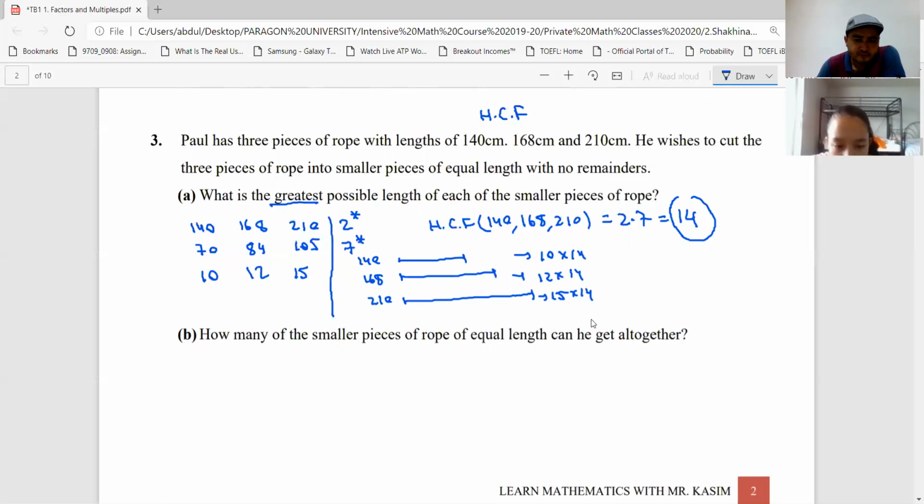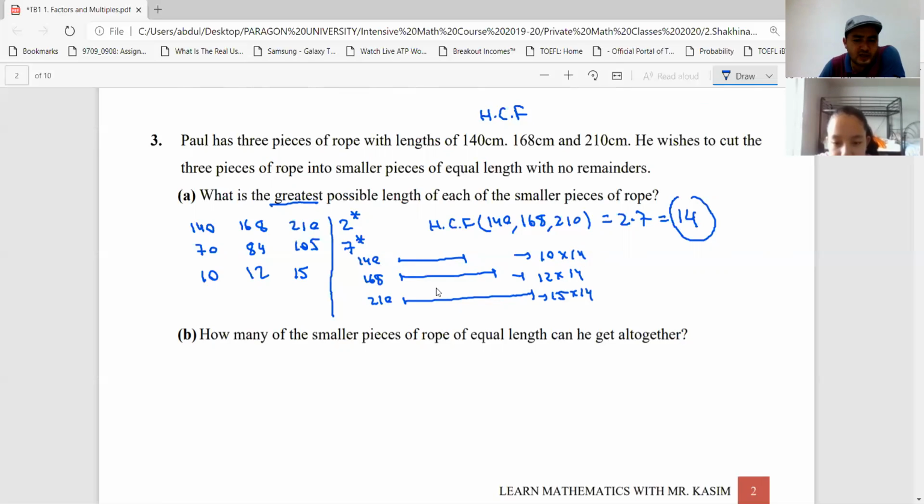Multiply by 14. That means that the first piece of rope, we have to cut this into 10 equal pieces. Each length is 14. The second one, we have to divide it into 12 equal pieces. The length of each piece is 14. And we have to divide the third piece into 15 equal pieces. Each length is 14, right? These are all equal length, right?